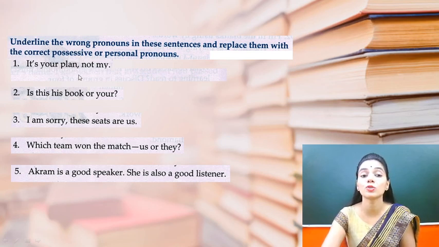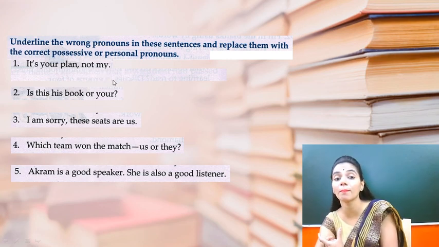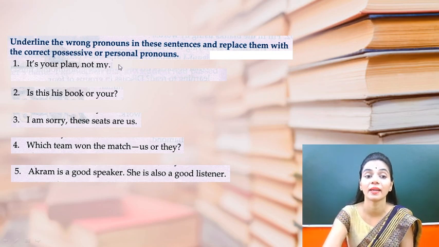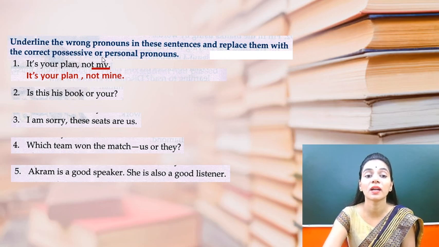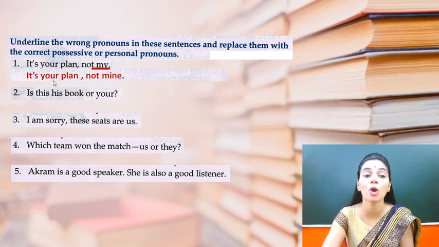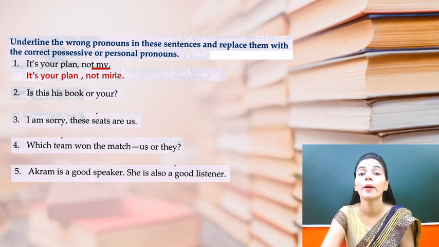And not mine. So for my, what is the modifier? We have already seen, for my, what do we use? Mine. So we cannot use my. We use mine. So what will be the correct answer? The wrong pronoun used is my, and it will be: it's your plan, not mine. My is modified with mine, and I am using a possessive pronoun.